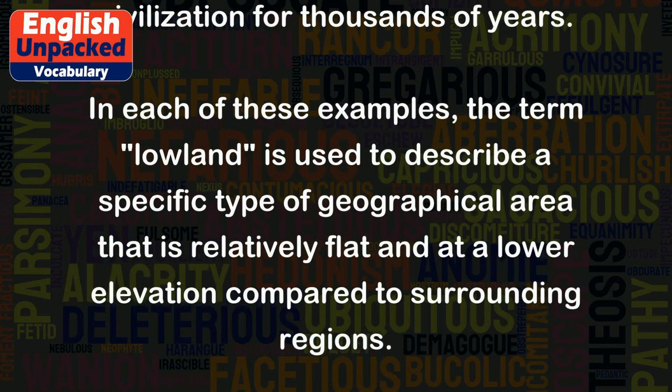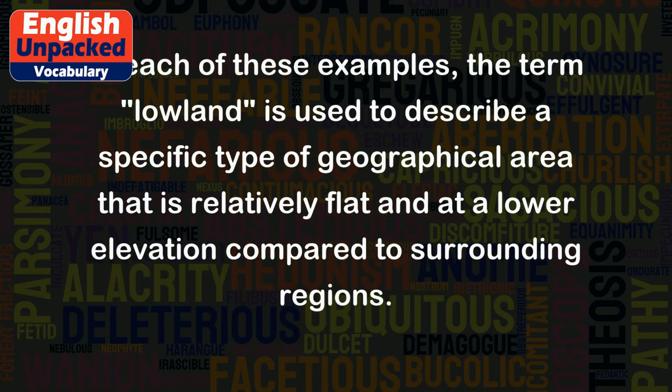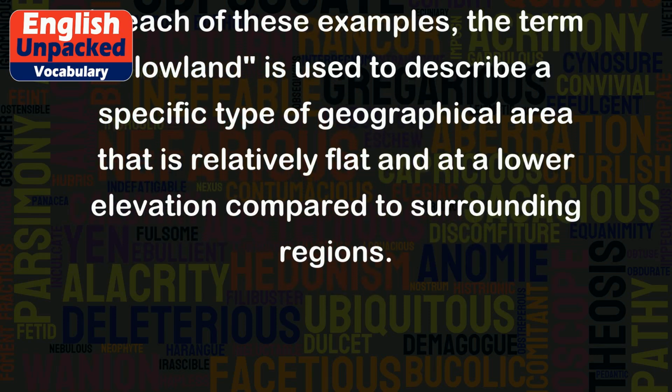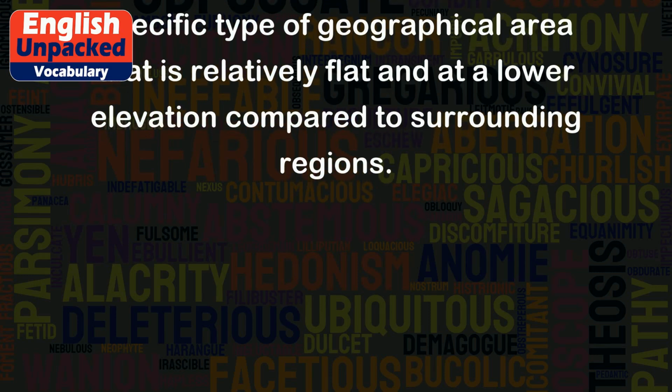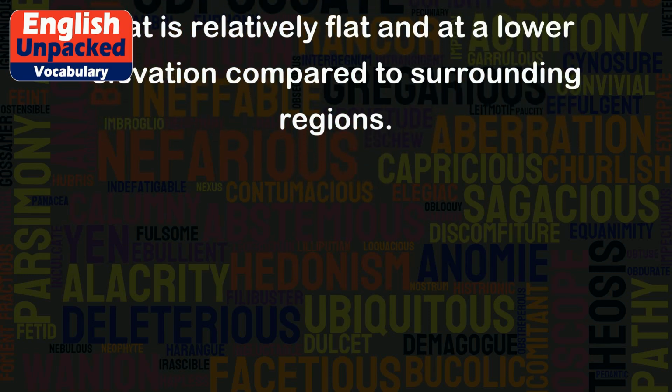In each of these examples, the term lowland is used to describe a specific type of geographical area that is relatively flat and at a lower elevation compared to surrounding regions.